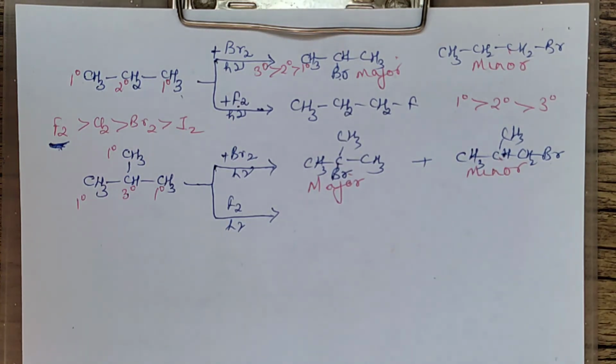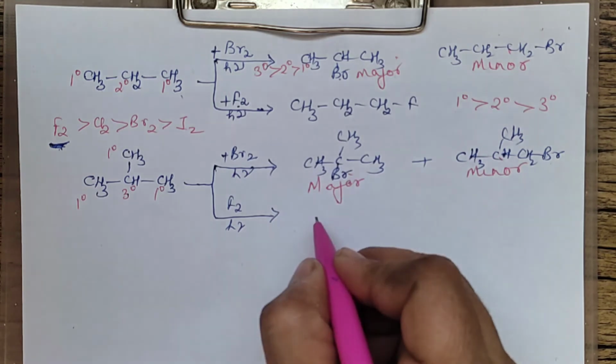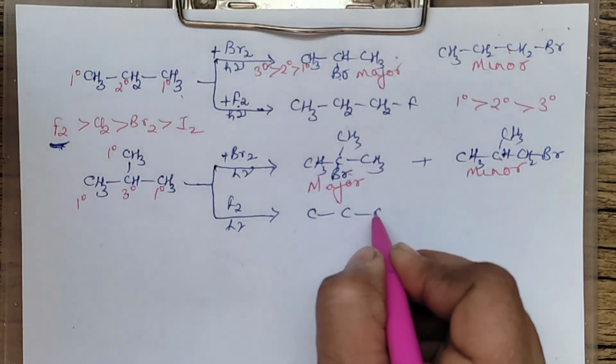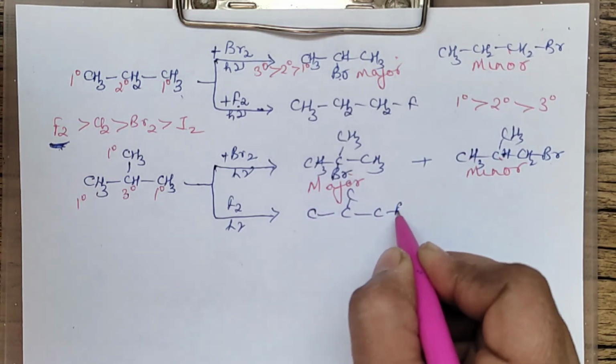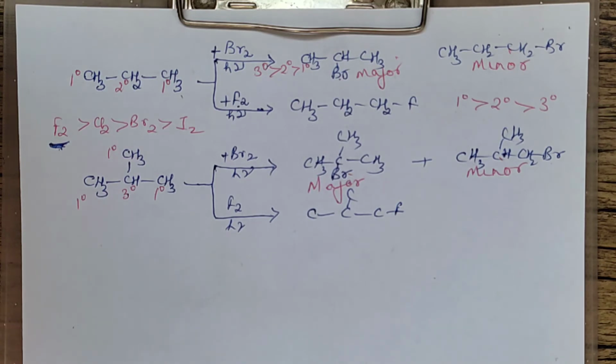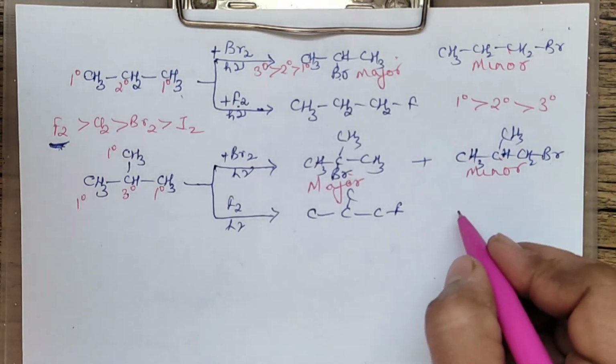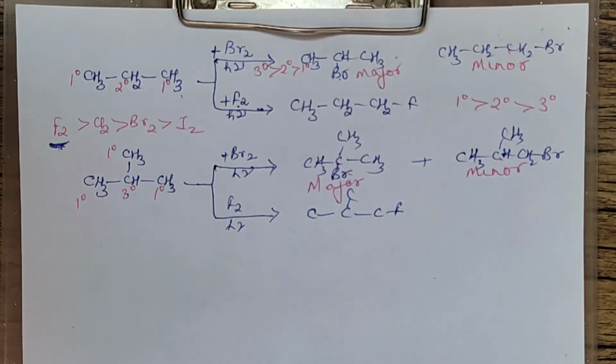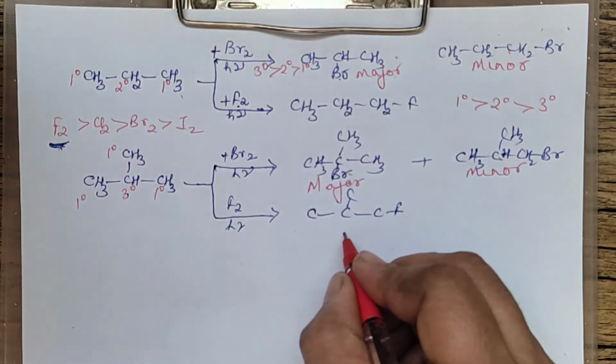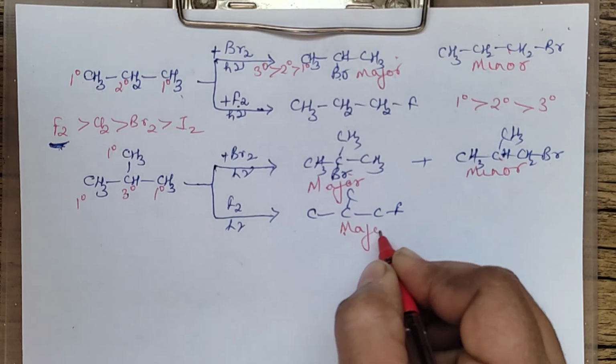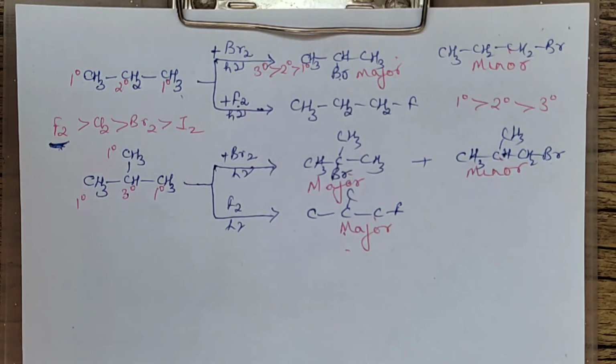And if you are talking about fluorine, then of course it is this way. This will be the major product. Fluorine will prefer attacking the less bulky one, the less hindered one. The other one will not be formed. This will be the major product, right? So 1 degree will be the major product in case it is fluorine. Clear?